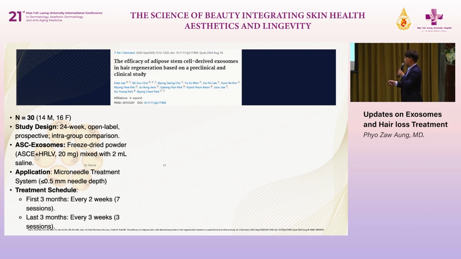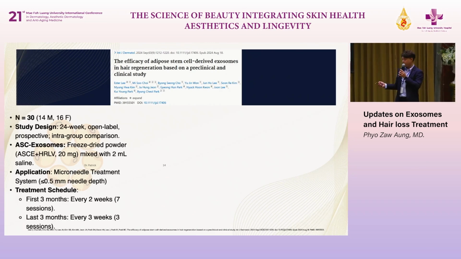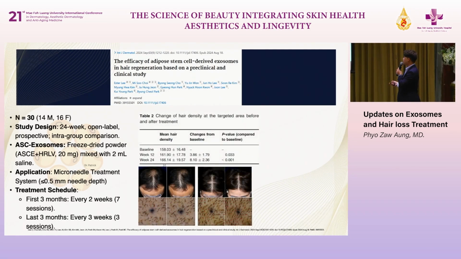For the treatment schedule, for the first treatment, they gave a microneedling session every 2 weeks for 7 sessions. After that, they gave a treatment every 3 weeks for the next 3 sessions. So the patient usually receives 10 sessions of exosome application. What are their results? Here you will see that at 12 weeks and 24 weeks, hair density is significantly increased, and the density of the hair is much increased at 24 weeks.